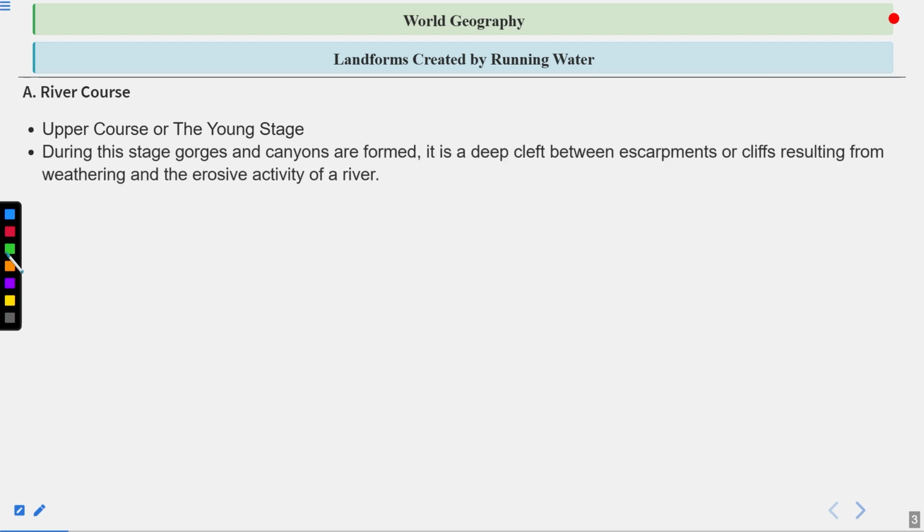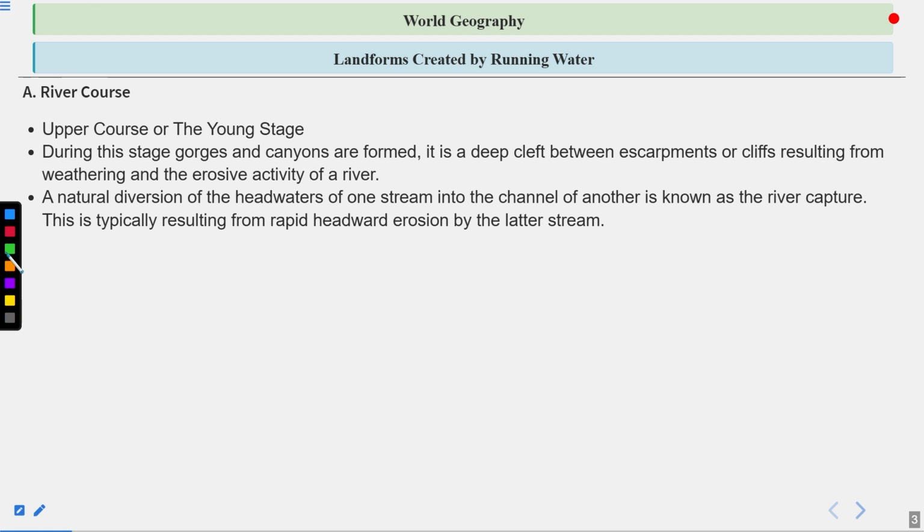During this stage, gorges and canyons are formed. A gorge is a deep cleft between escarpments or cliffs, resulting from weathering and the erosive activity of a river. When you visit Rishikesh and see the river Ganga flowing between two hilly areas, that particular type of landform is known as a gorge. And as soon as it widens and becomes step-shaped, it is called a canyon. So gorges and canyons are the upper stage landforms.